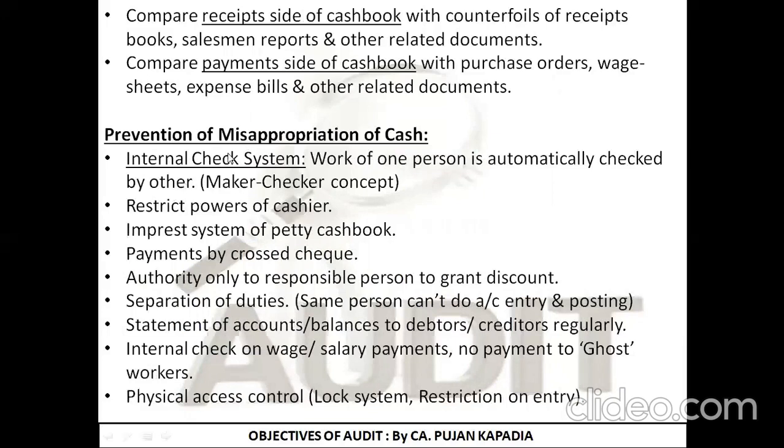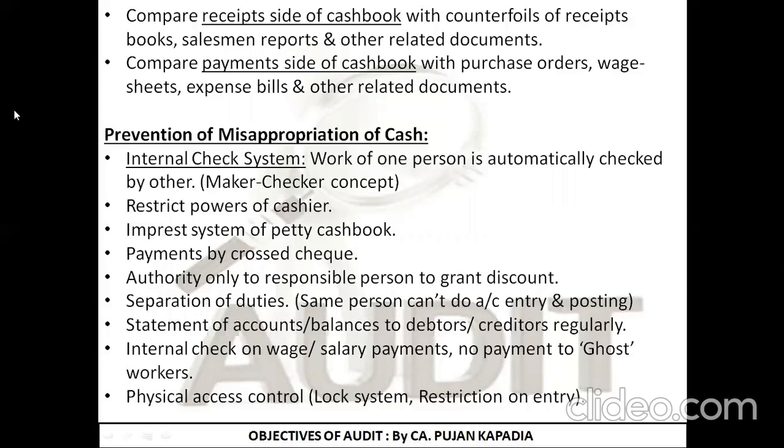of cash. First, we can set up an internal check system, where the work of one person is automatically checked by another person. If you can recall, when discussing the syllabus, I made you learn this concept: the four eyes concept. Remember, in the banking system, the maker-checker concept. The person who is making the entry is not going to verify or check the entry. The checking needs to be done by another person. As a result, if one person purposefully tries to misappropriate, it can easily be caught by the person checking.